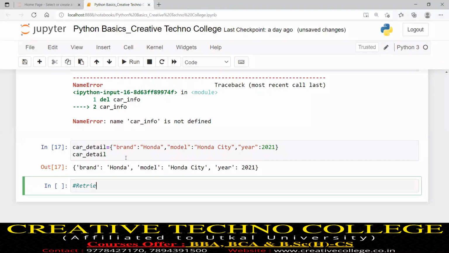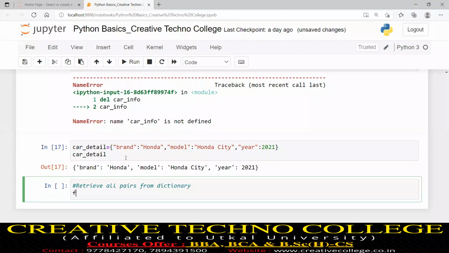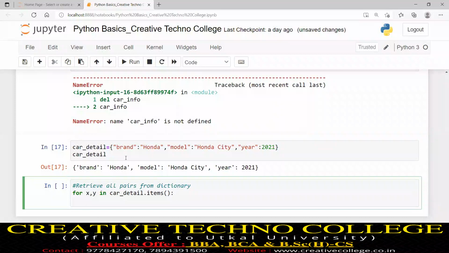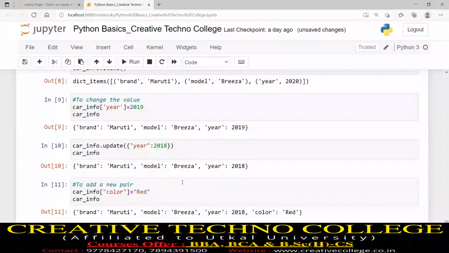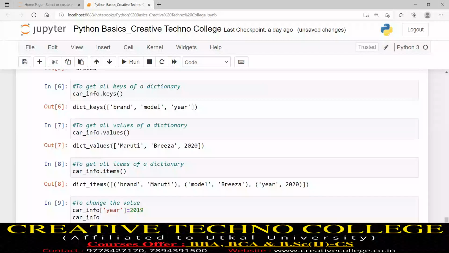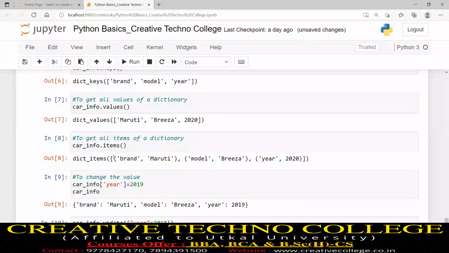Now I will retrieve all pairs from the dictionary. So what I will write: for x, y in, the loop variables x, y. The dictionary name is car_detail.items(). We already studied the meaning of the items function. Then print x, y. Just to see, this is one pair.